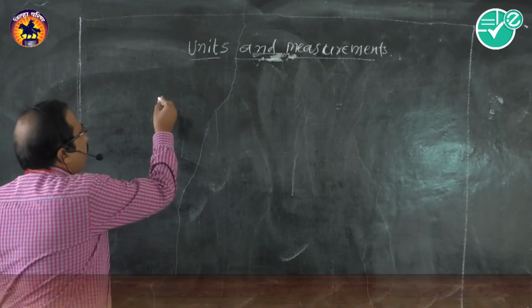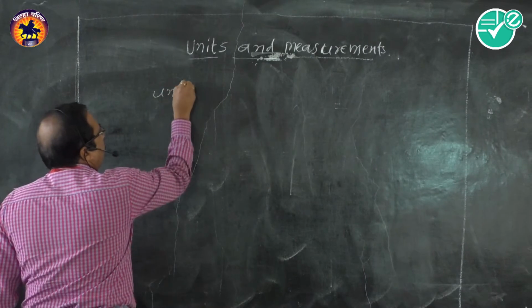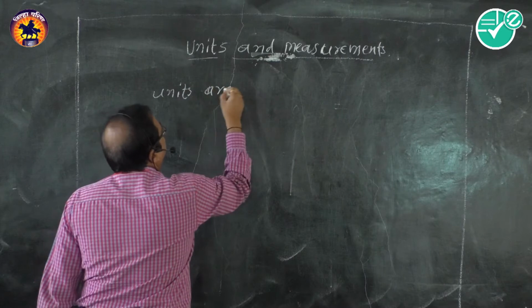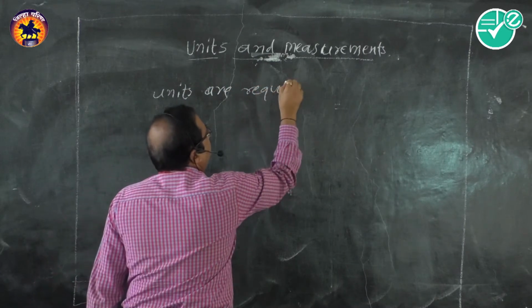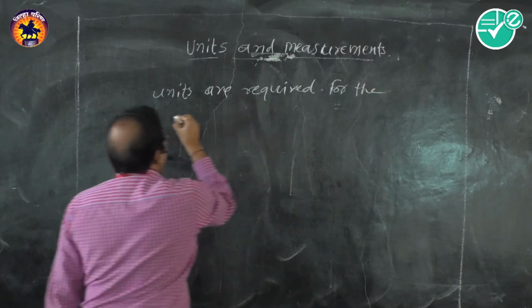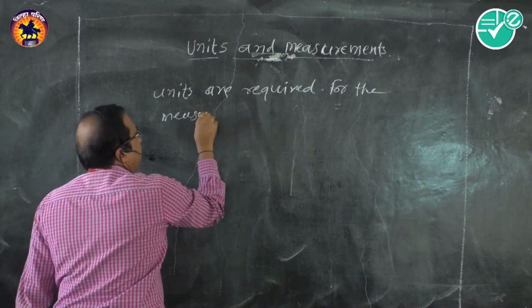So for the exact measurement, units are required. Units are required for the measurement of physical quantities.